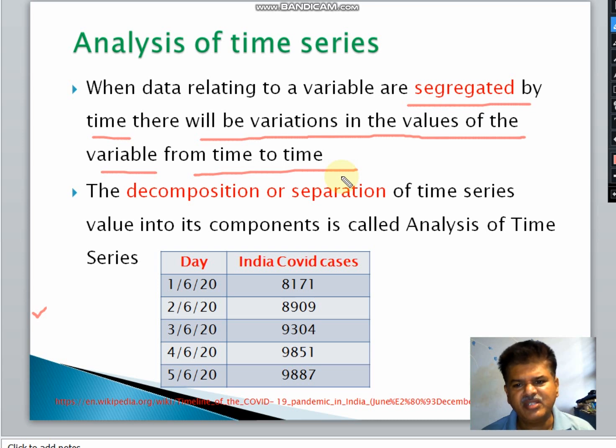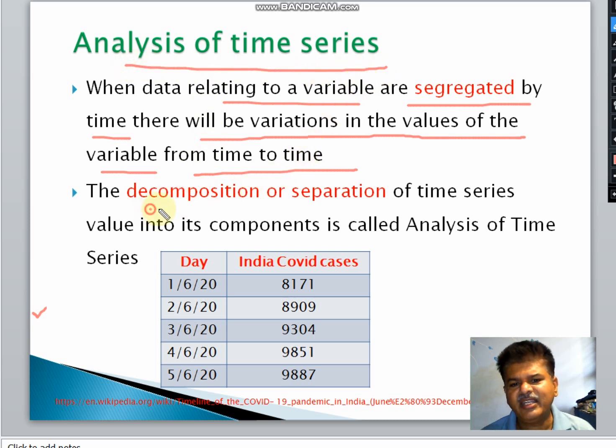So if the data is divided according to time period, that means we are segregating the variable as per the time period, then we can observe that the data does not remain the same. It differs from time to time. Therefore, there is a need for analysis of time series.